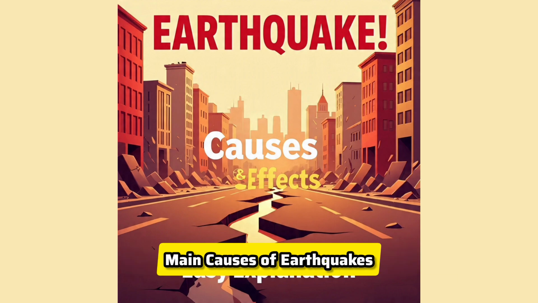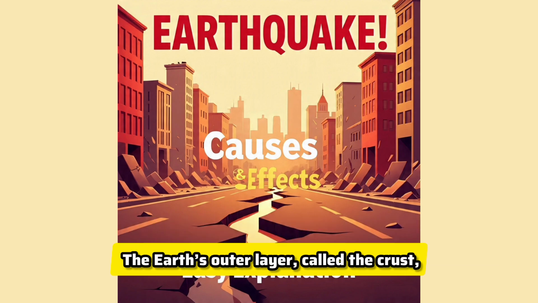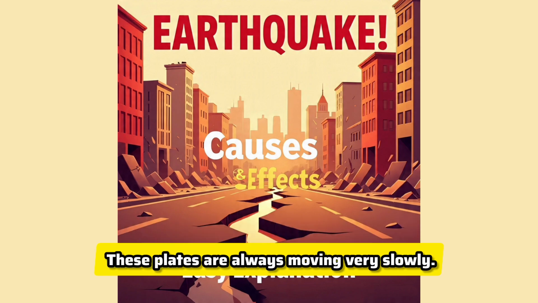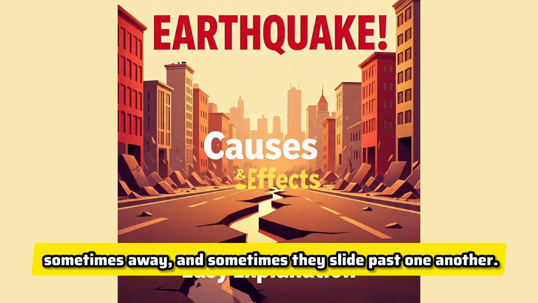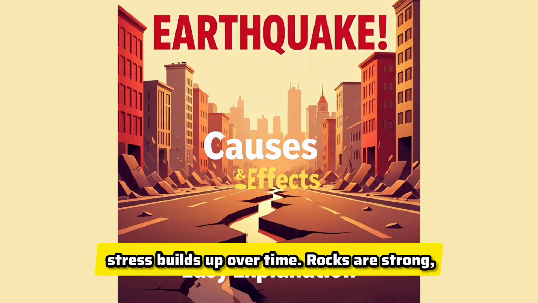Main causes of earthquakes. The most important cause of earthquakes is the movement of tectonic plates. The Earth's outer layer, called the crust, is broken into several large and small pieces known as tectonic plates. These plates are always moving very slowly. Sometimes they move towards each other, sometimes away, and sometimes they slide past one another. At the boundaries where these plates meet, stress builds up over time.